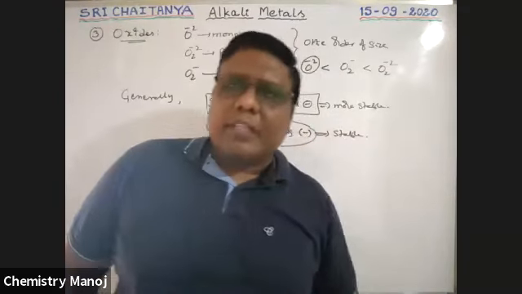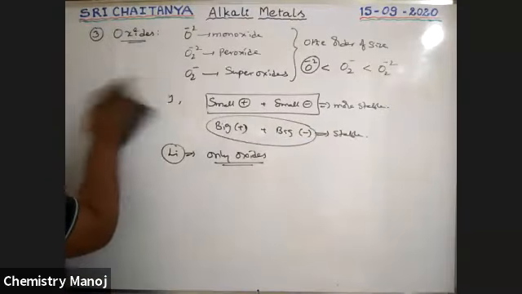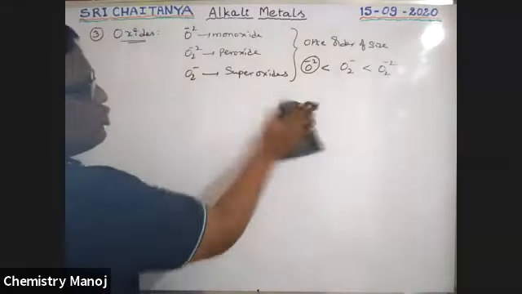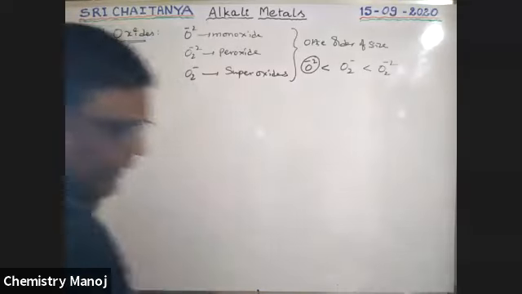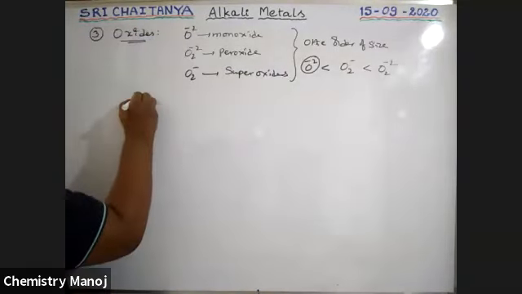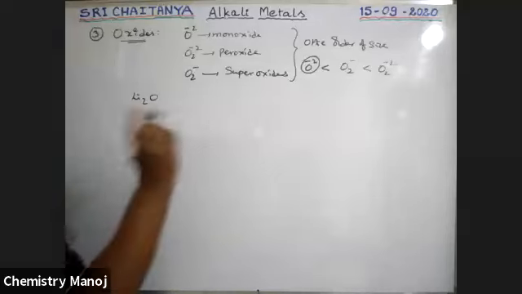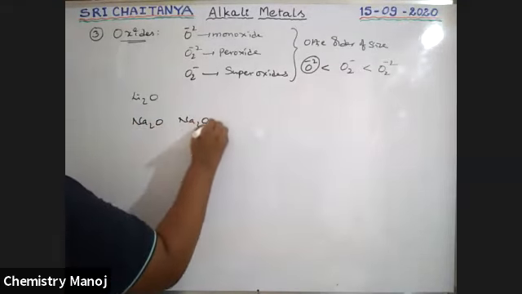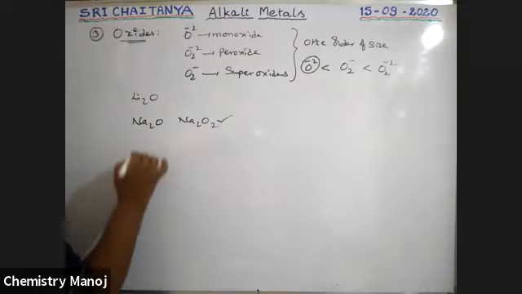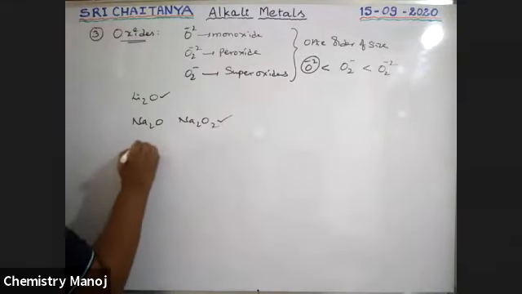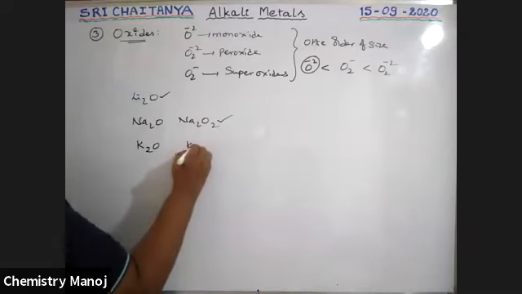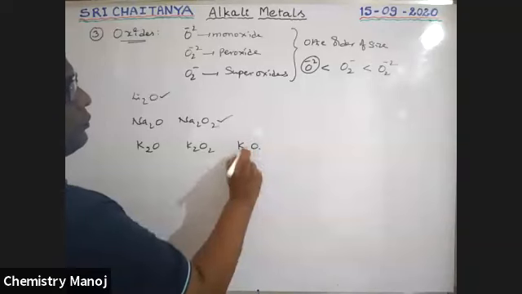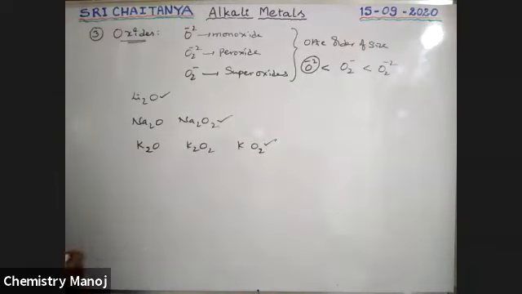So let us examine one by one. See here, the structures of these oxides, peroxides, superoxides are already covered, boys. Lithium can form only monoxide. Sodium can form monoxide and sodium peroxide, and the peroxide is stable, boys. Potassium has potassium monoxide, potassium peroxide, and potassium superoxide also possible, but the superoxide is stable.